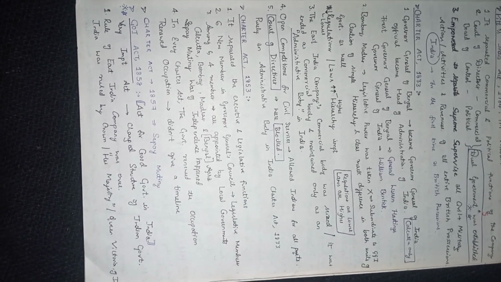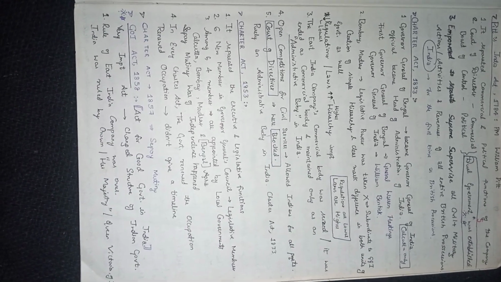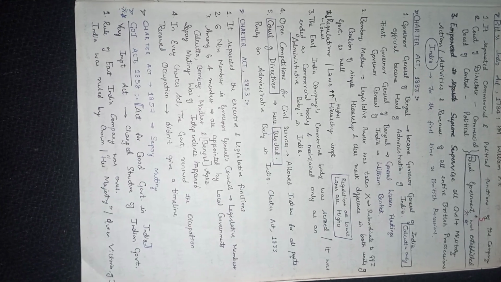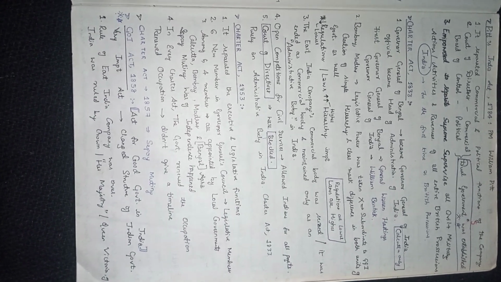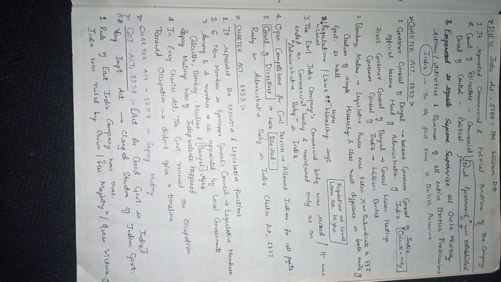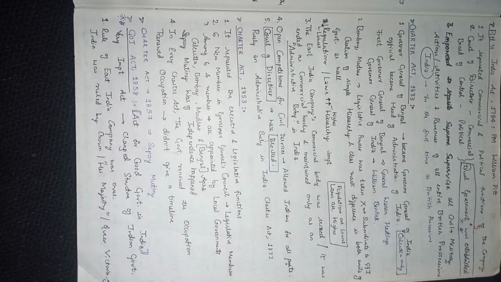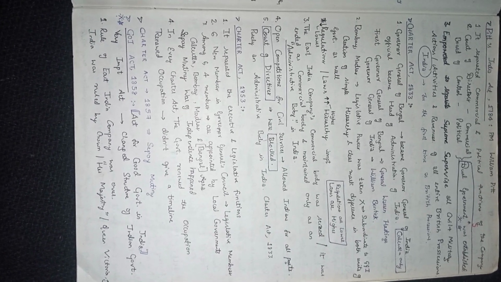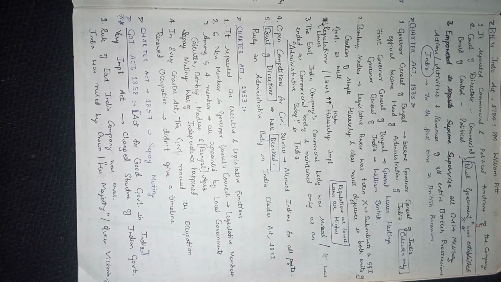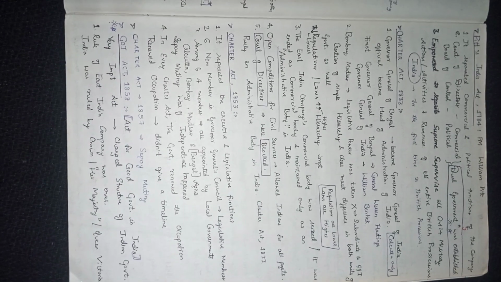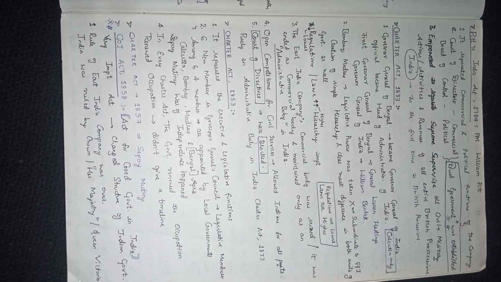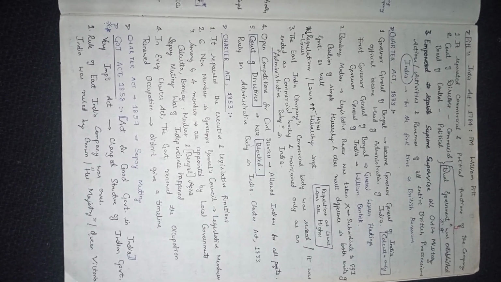Next, Charter Act of 1833. The Governor General of Bengal officially became the Governor General of India, and he became the head of the administration of India, in Calcutta. The first Governor General of Bengal was Warren Hastings, and the Governor General of India was William Bentinck. This is a very important question. The first Governor General of Bengal is Warren Hastings. The Governor General of India is William Bentinck.